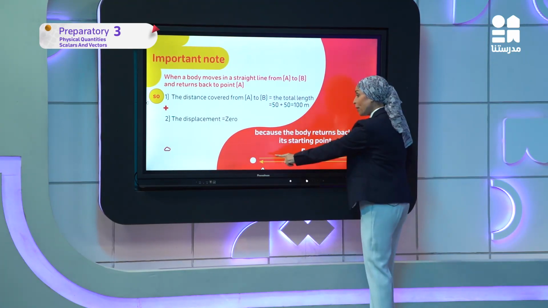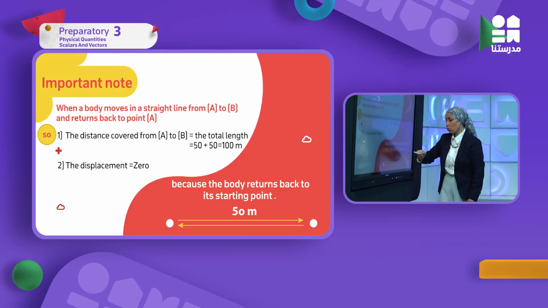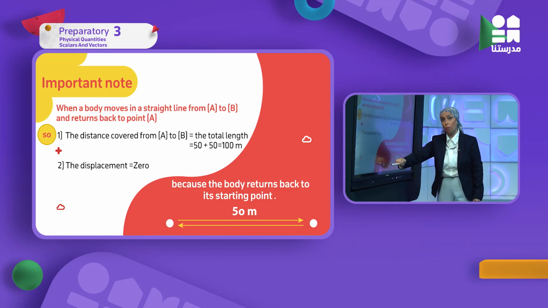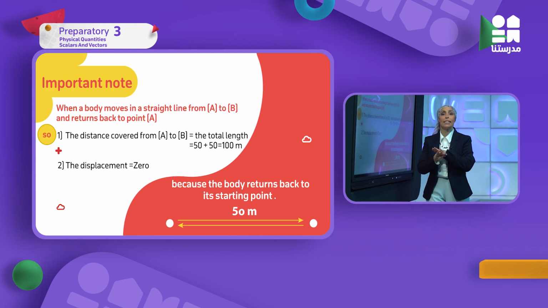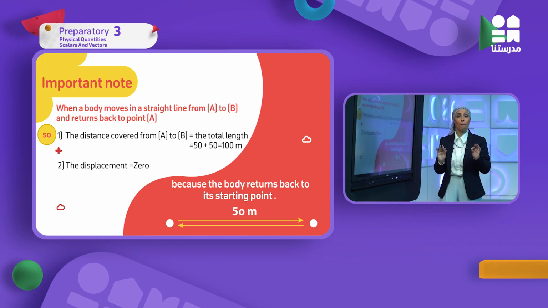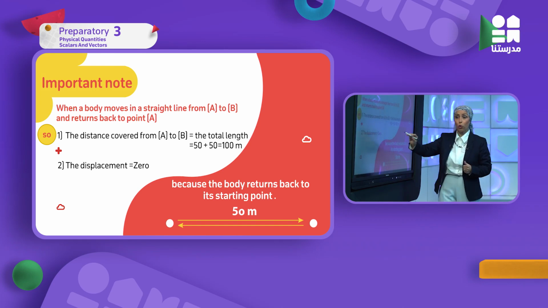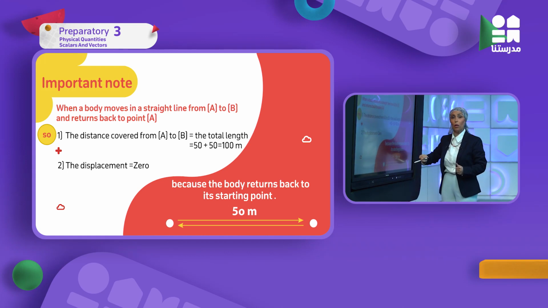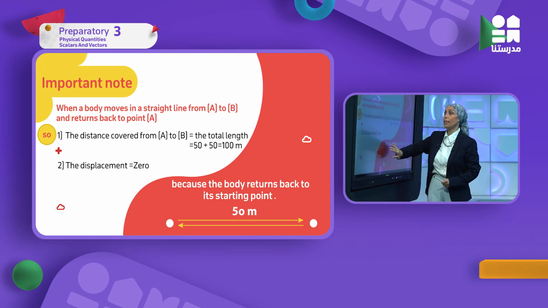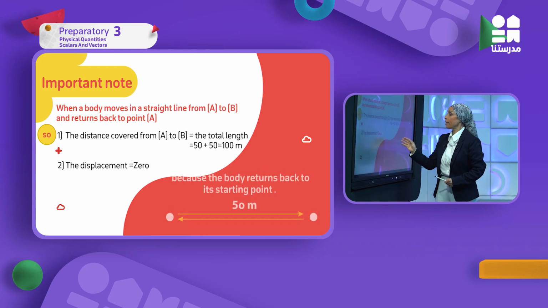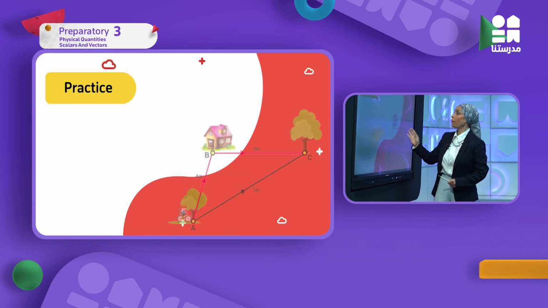So here this body moves from point A to B and returns back from B to A. So in this case displacement equals 0. This is a very important point in solving problems. You have to know that if you go from A to B, or from school to work, or from school to home and return back, the displacement equals 0.